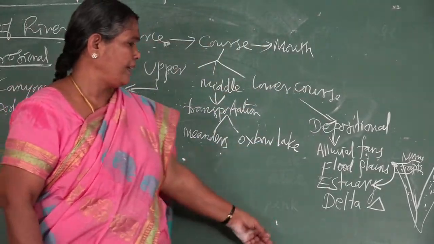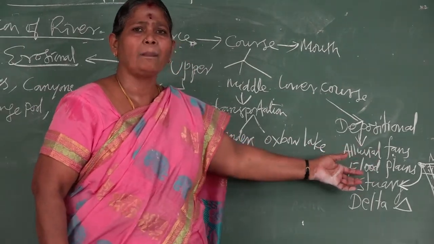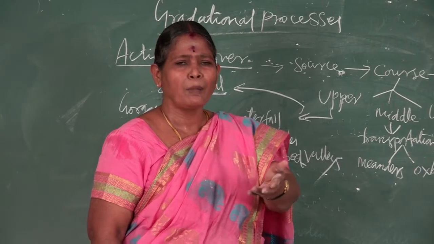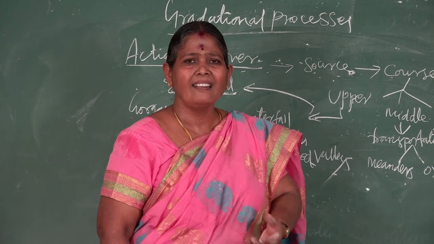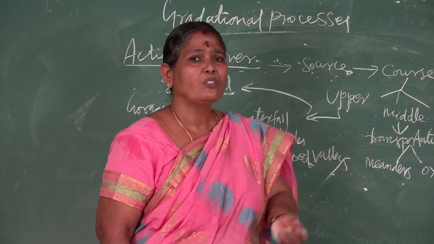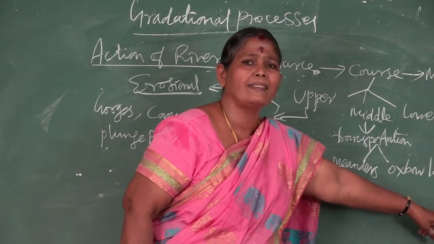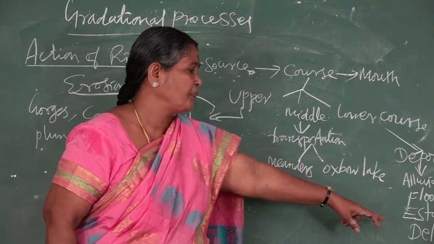Next example: estuary. I told you the example of the Narmada and Tapti region. Here we say delta: Kaveri delta, and then the Sundarbans, Ganga-Brahmaputra region, that is the world's largest delta. So these are examples of vast deposits of alluvial soil at the mouth of the sea.